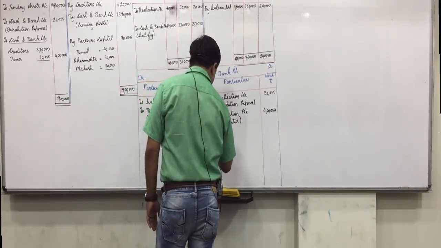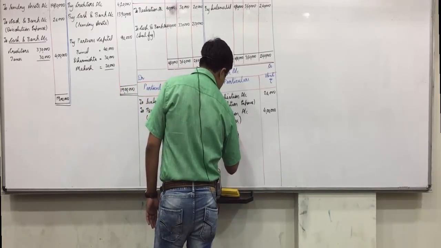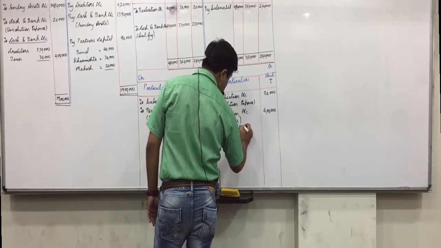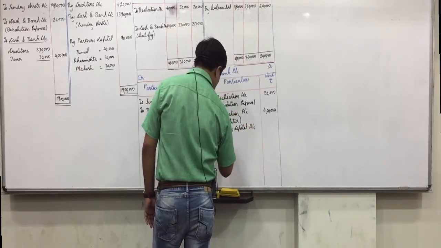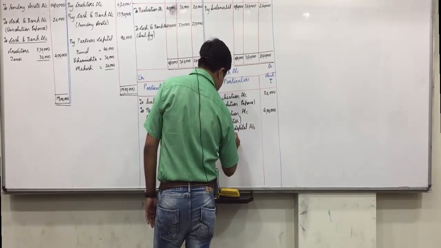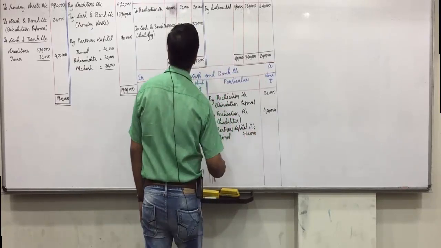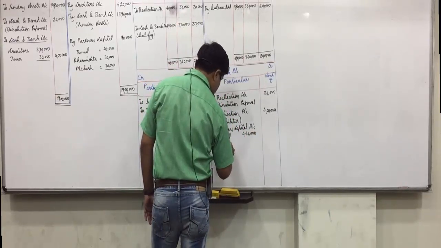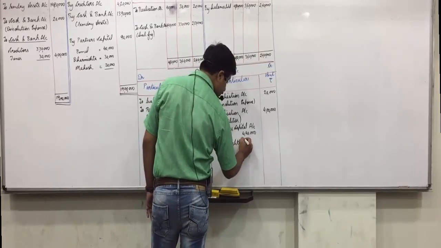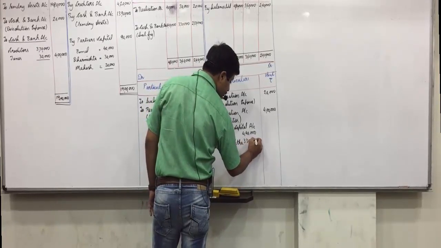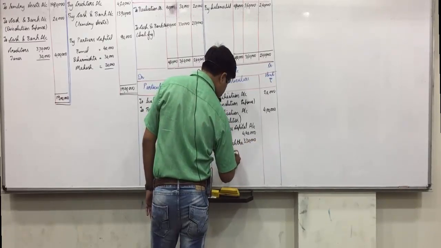Opposite side in cash and bank account by partners capital account. Bimal 4,40,000. Dharmishta 3,30,000. Mahesh 2,20,000.